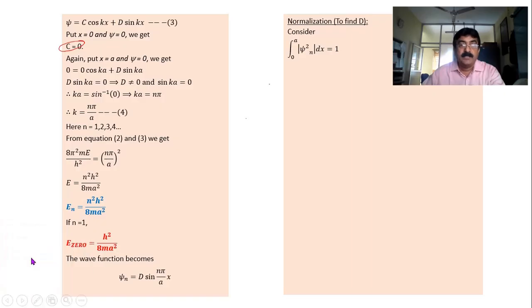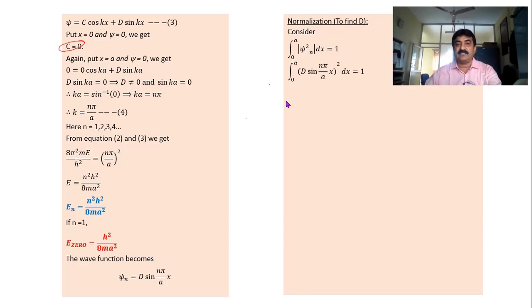Now integral of psi square dx is equal to 1 and the limit is 0 to a, because the particle is moving from this wall to that wall. So the particle is restricted to move only along one direction. That is why it is called a one dimensional potential well. Therefore lower limit is 0, upper limit is a. You can pause this video and integrate, or I give you one more step, then you try to integrate.